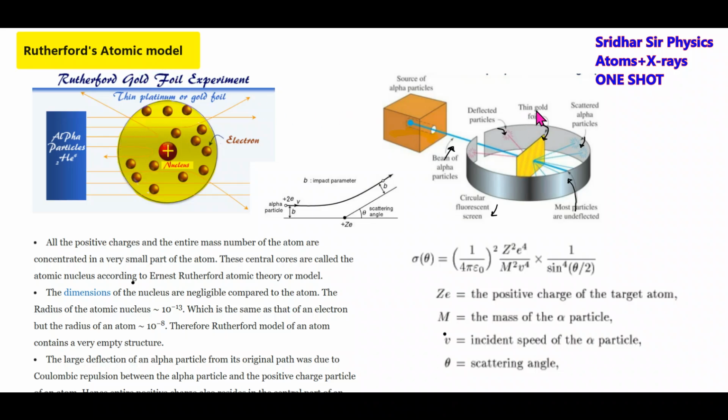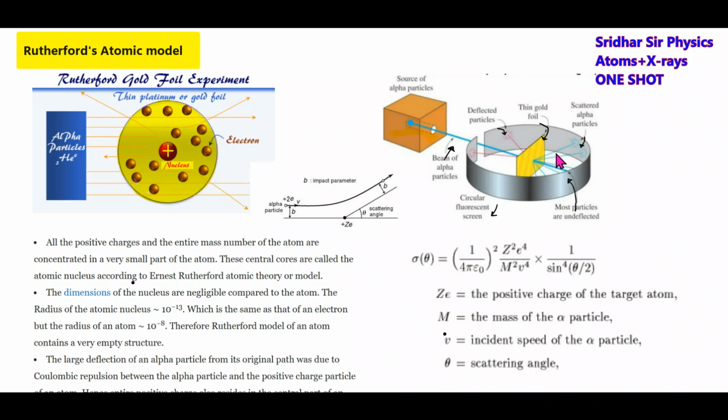There's a thin gold foil, or sheet made up of gold. Here is a source of alpha particles, which will emit the alpha particles. The alpha particles are accelerated using an electric field and they'll be focused using a magnetic field. A beam of alpha particles will come and strike this sheet made up of gold.